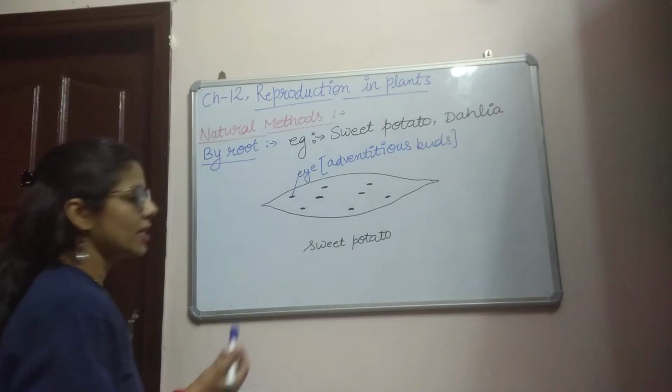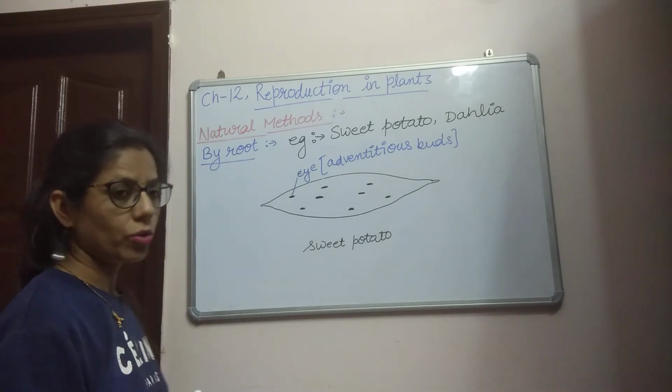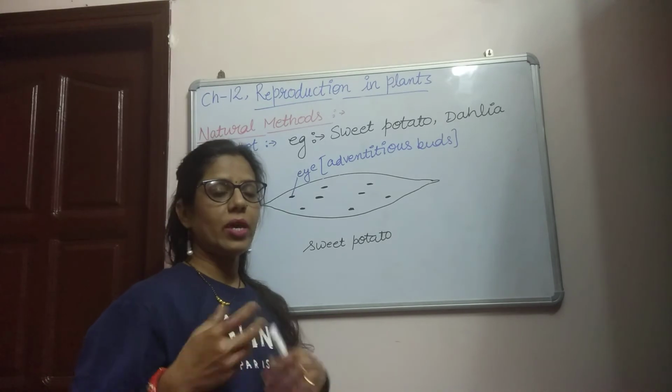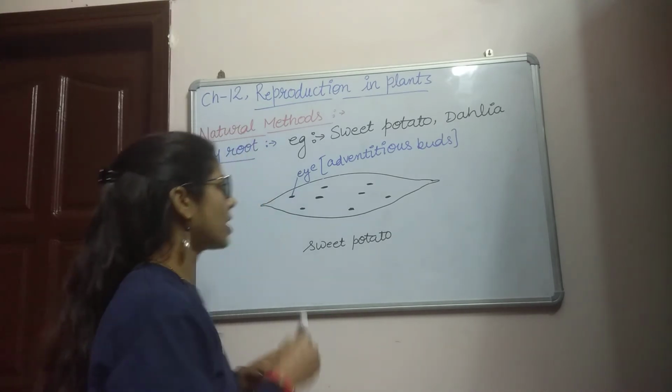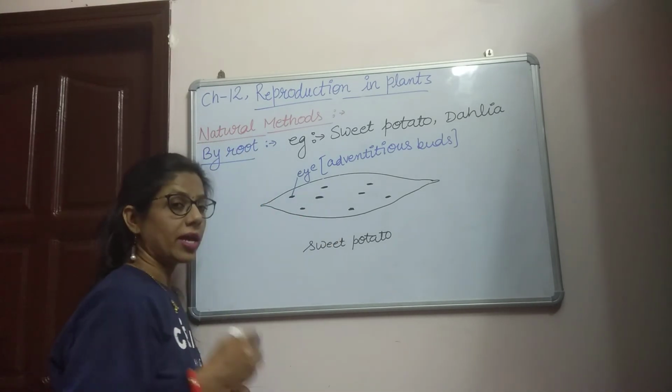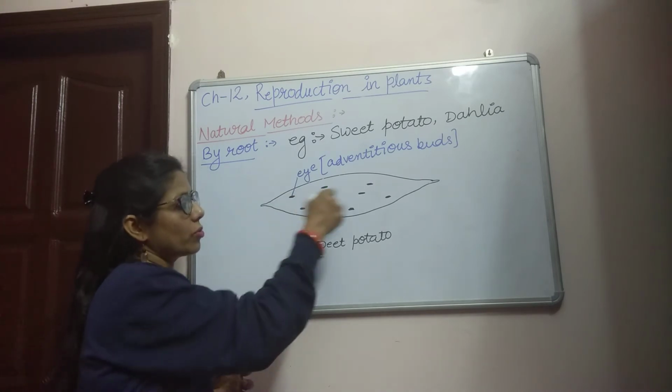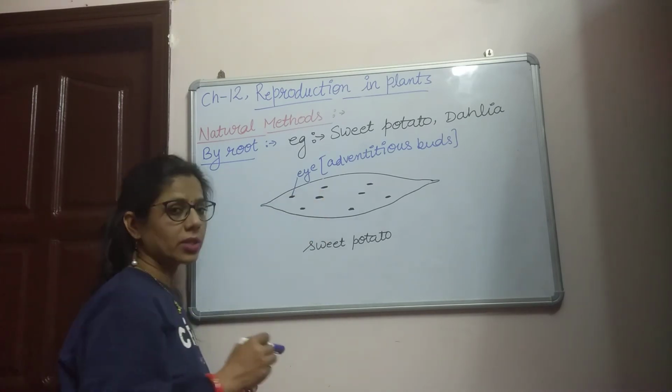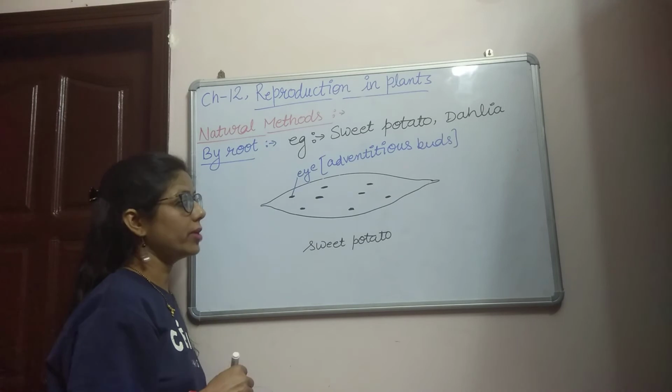You can see this is a diagram of sweet potato. I think all of you have seen a sweet potato with this type of scars or eyes, like a potato.